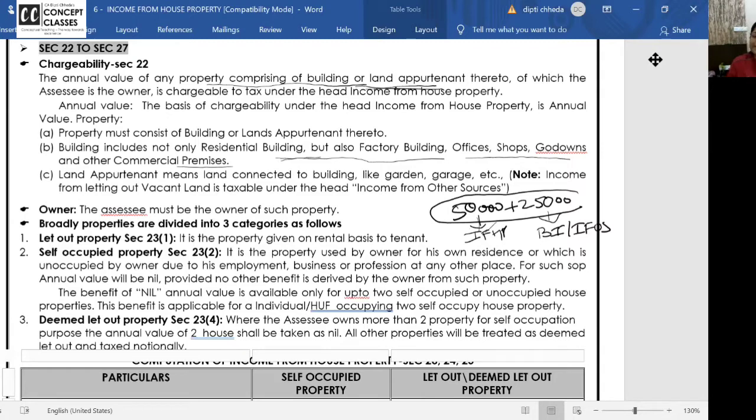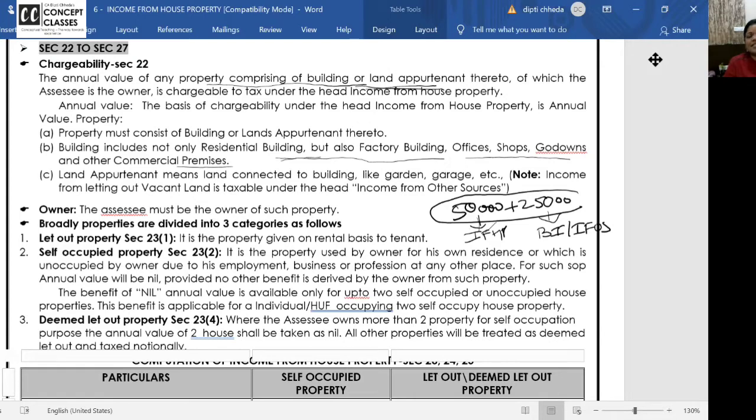Composite rent, we are not able to segregate, ma'am, in 75,000 we don't know how much is house property and how much is other amenities. Then the whole rent will be taxable in income from other sources or in business income, as the case may be.